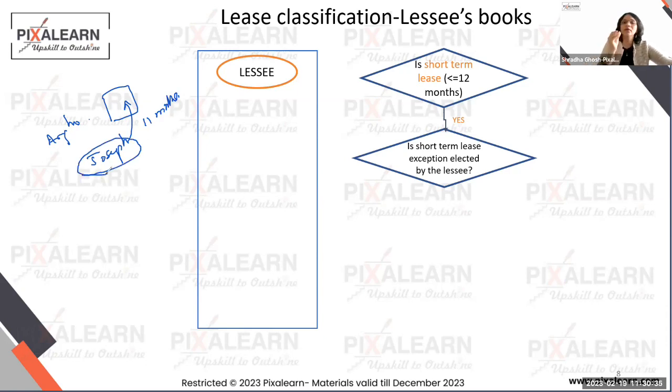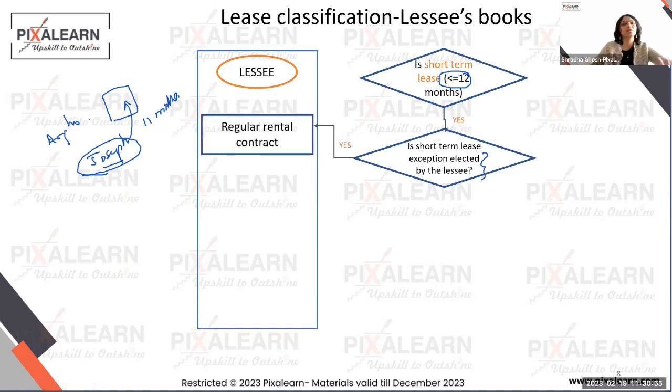For Joseph, US GAAP gives you a very clear choice. It says that if it's a short-term contract, less than or equal to 12 months, and if the lessee wants, he can choose that contract to be treated as highly short-term leases. Now, if you do that, then I'm not going to even classify it like a lease contract.